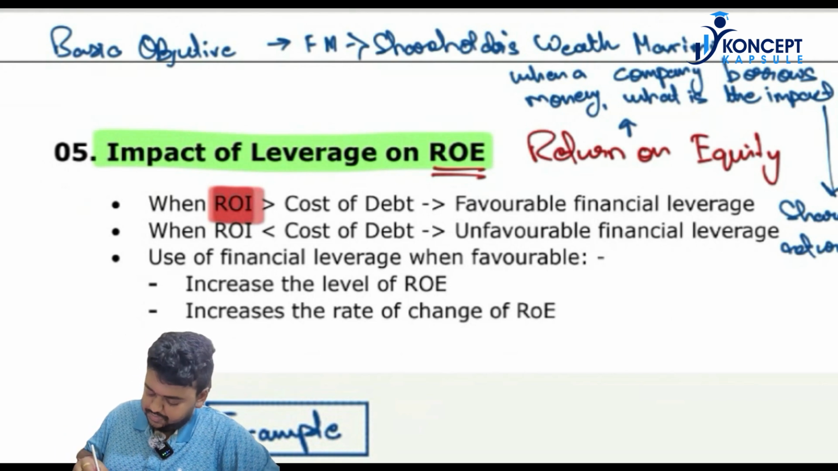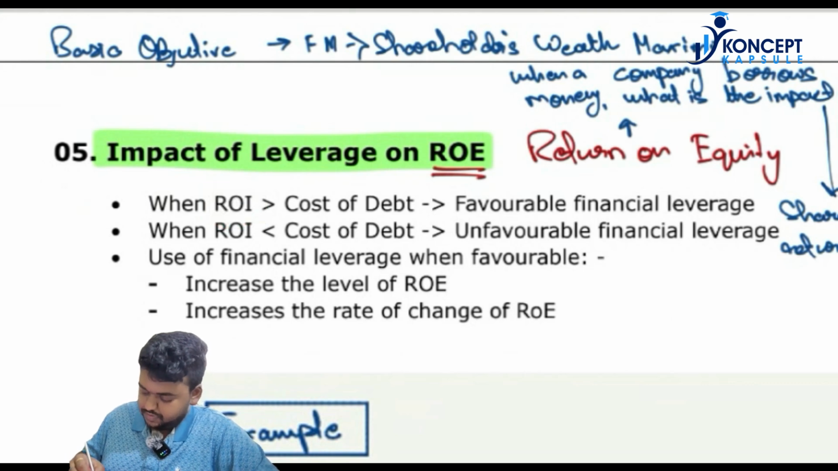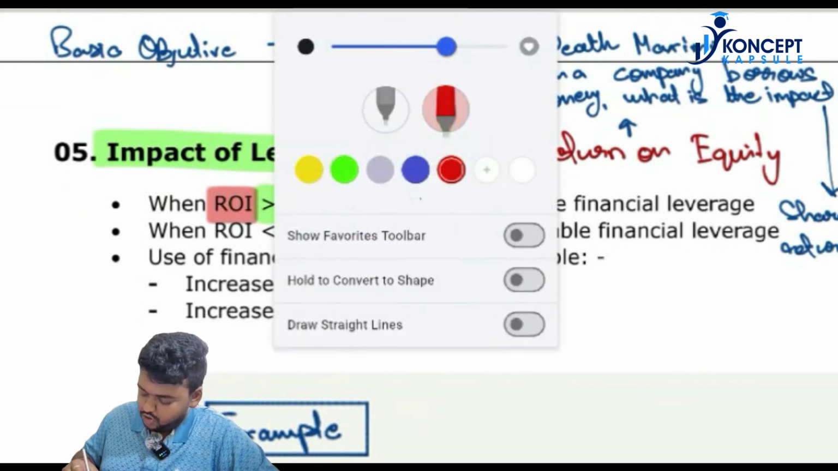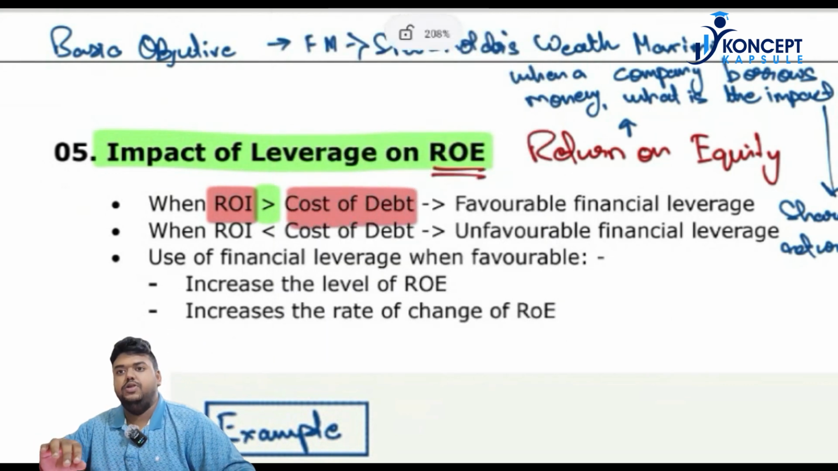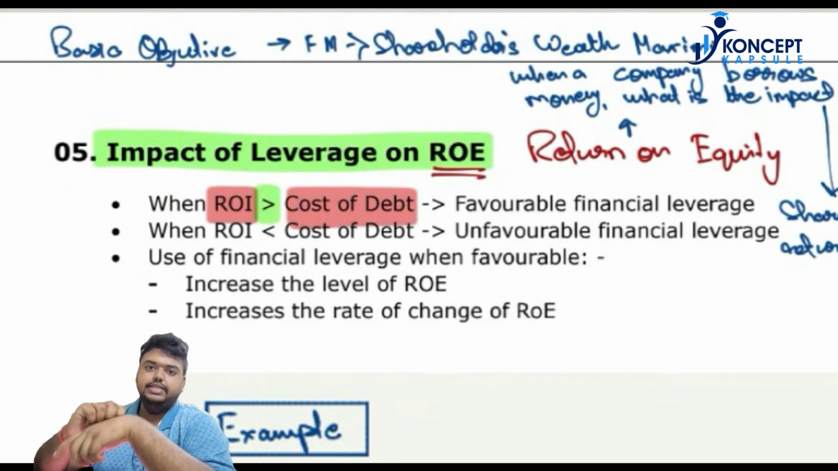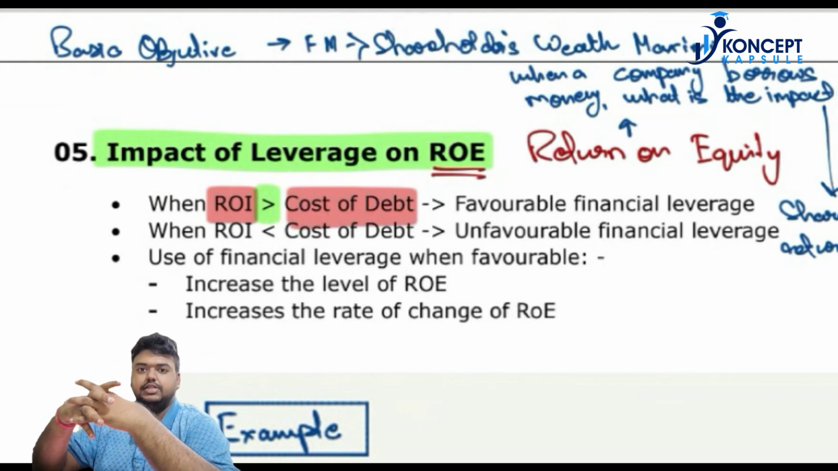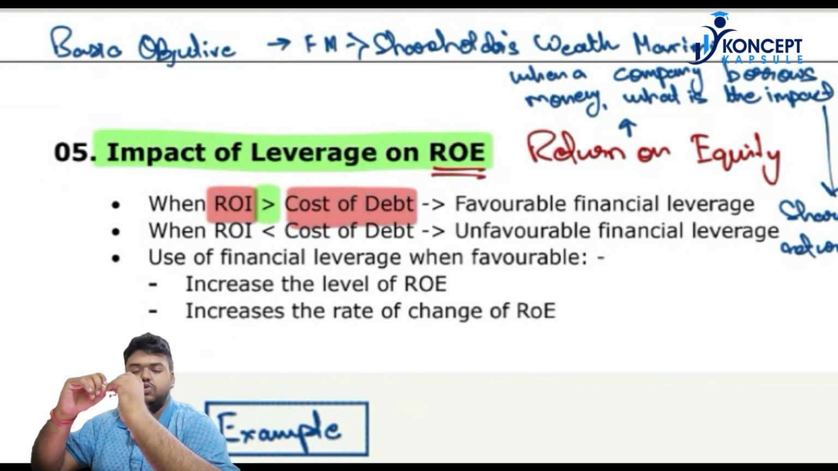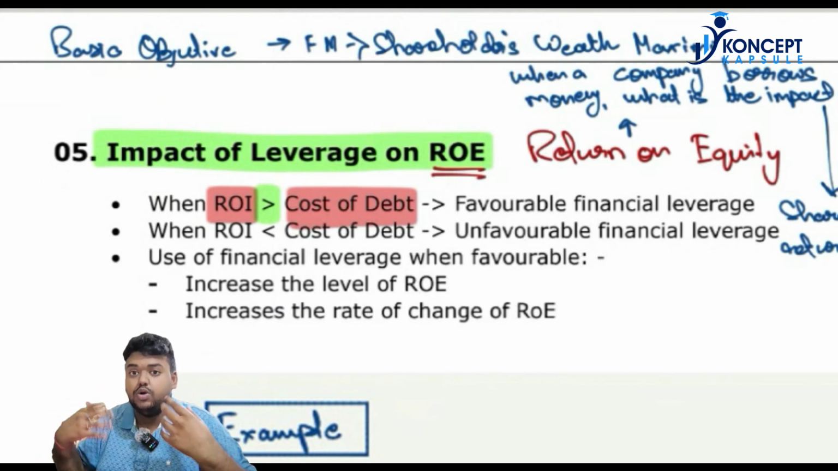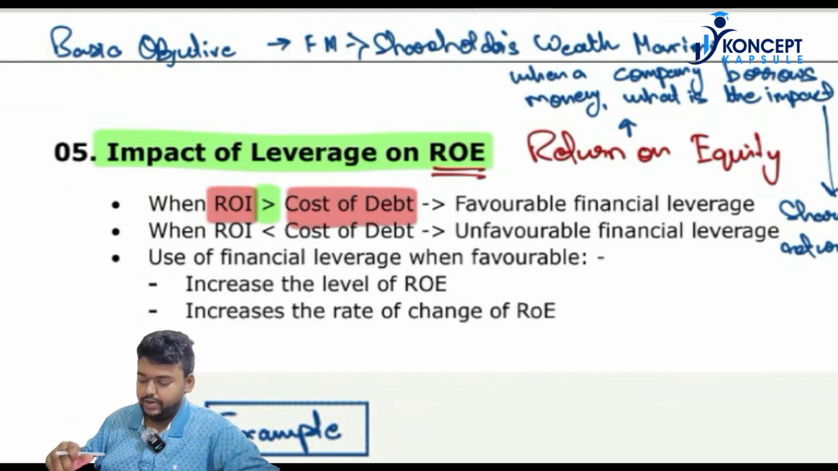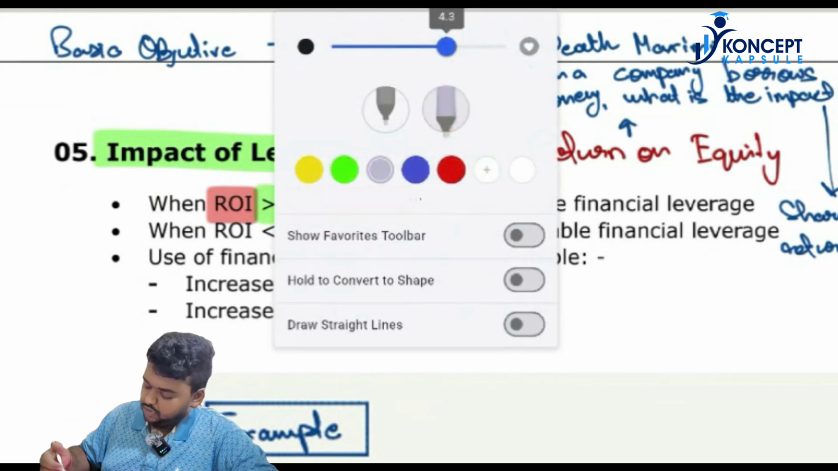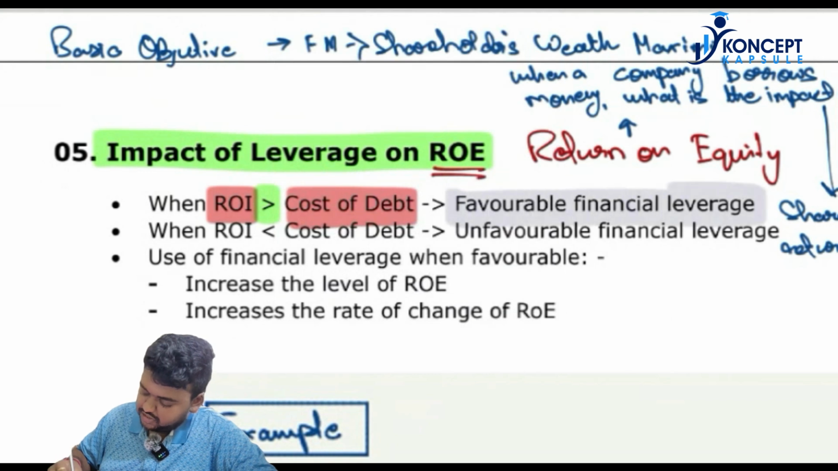So it says that if the return on investment is greater than the cost of debt. What is cost of debt? Cost of debt is the interest rate, in most situations, at which the company can raise funds. So what it is saying is that if the company is able to earn more than the rate at which it is borrowing, it is known as favorable financial leverage.